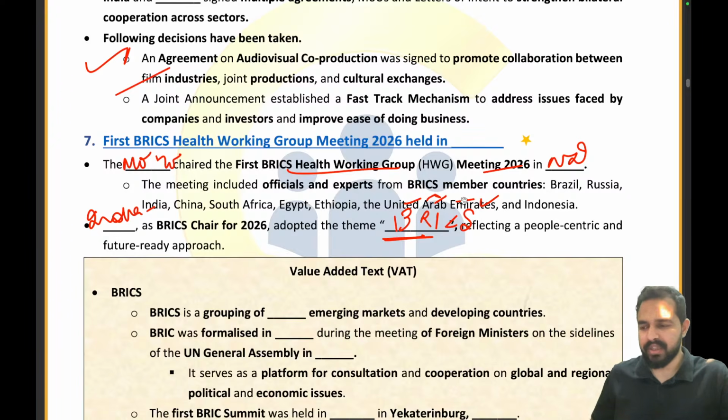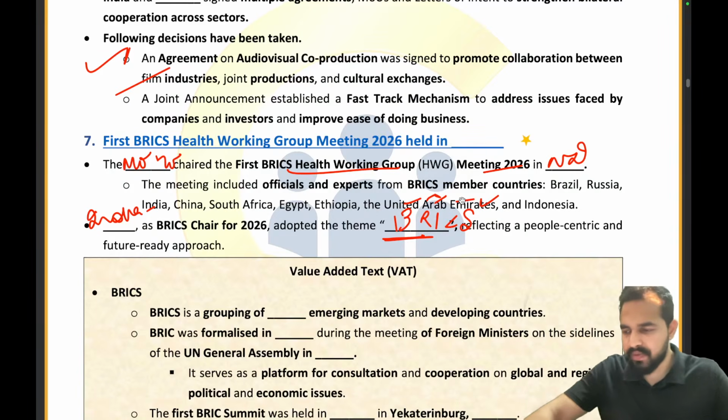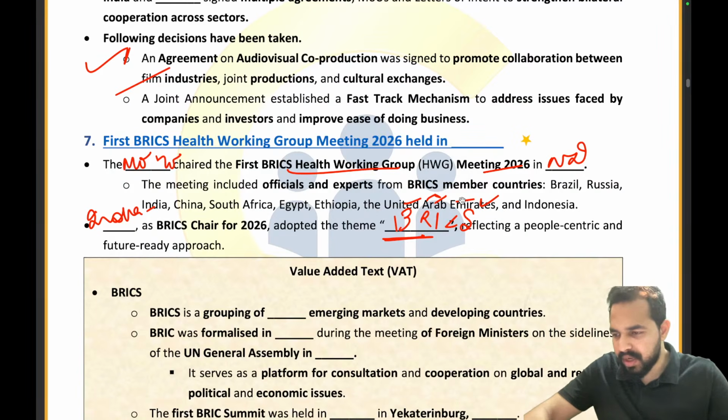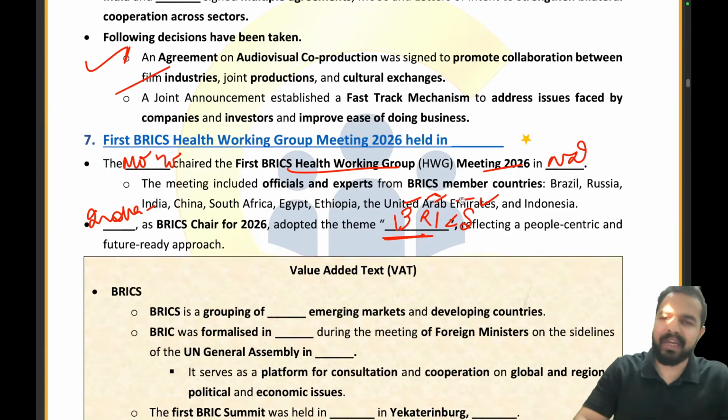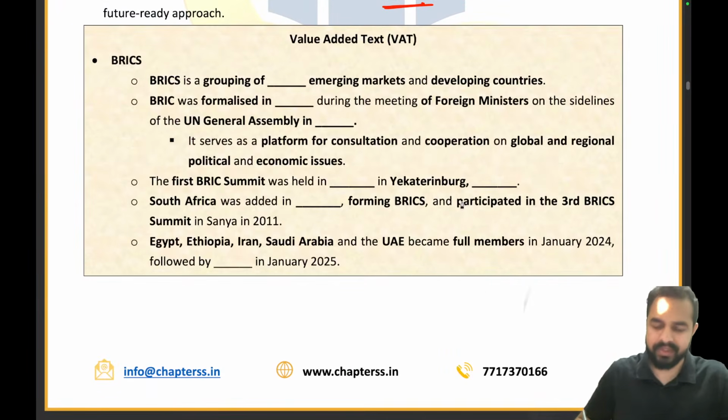Sustainability. Absolutely right. So well done, Kashish, Harshal, Pranav, and all the people who have given me the answers correctly. I cannot take the name of all the people, but I am really glad to see all of you giving me the answers. Now, my dear friends, please move ahead.